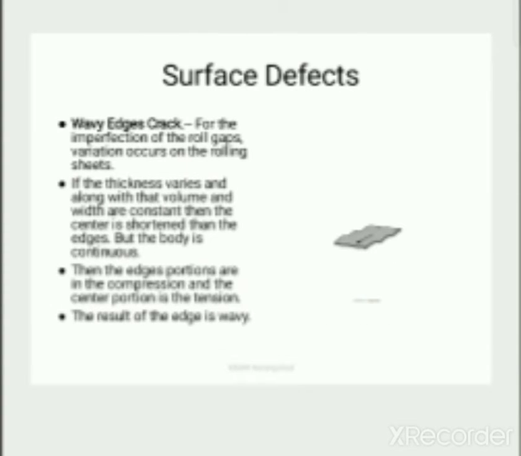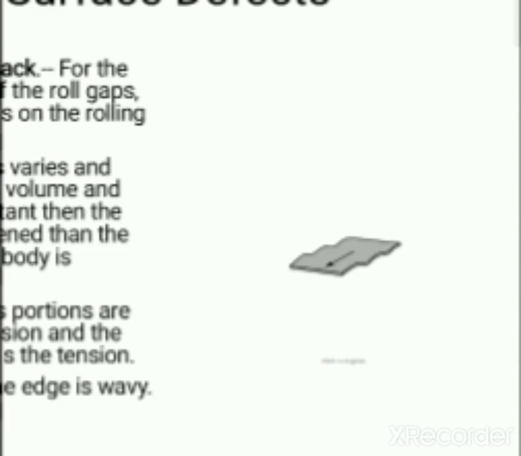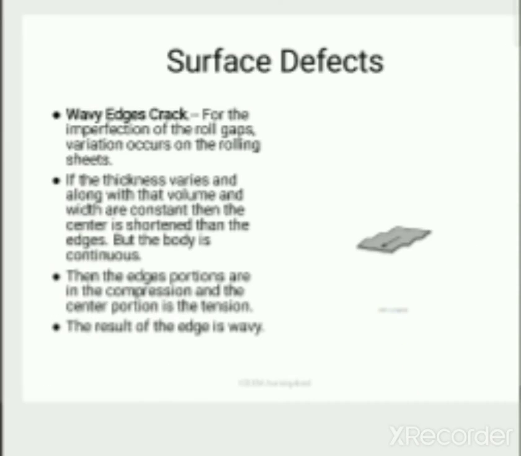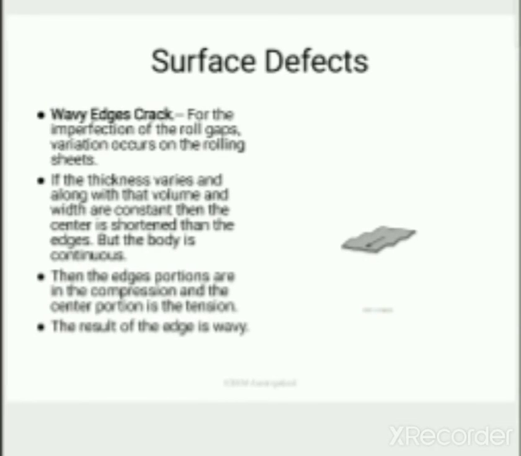Surface defects: wavy edge crack. See this figure, waviness in the edges. Due to imperfection of the roll gaps, variation occurs on the rolling sheets.